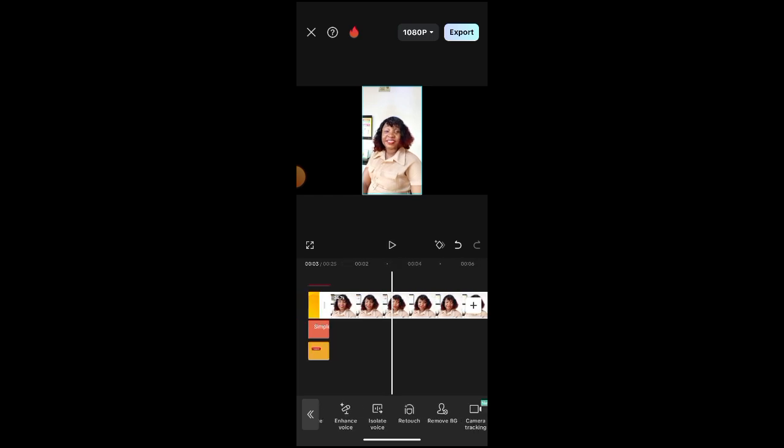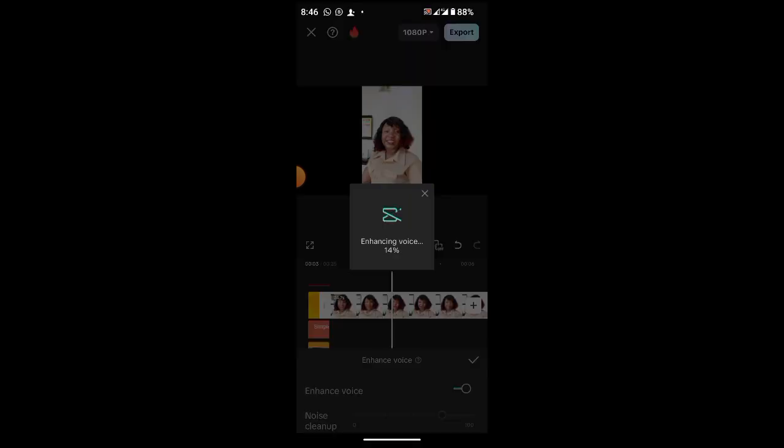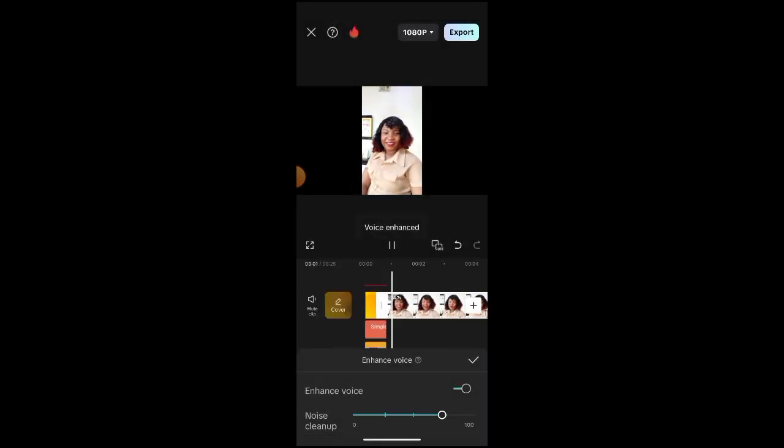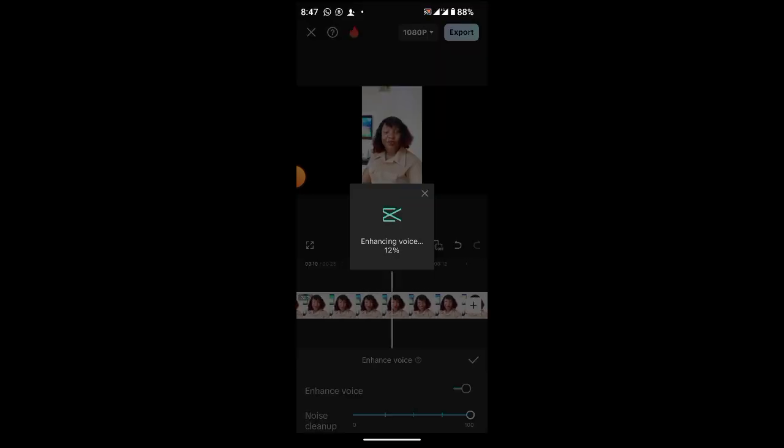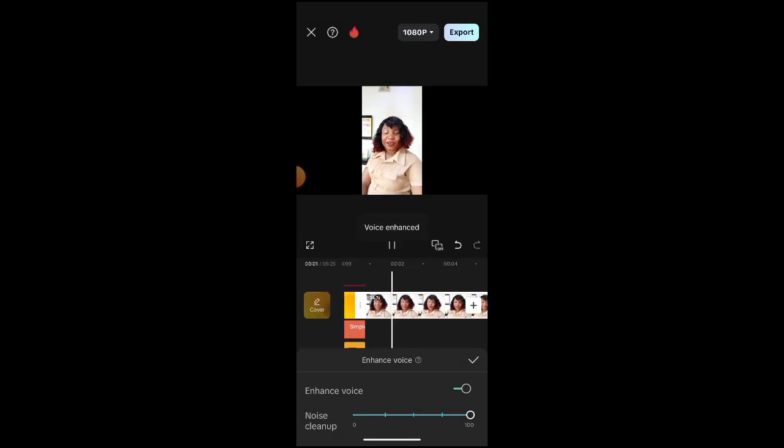then you scroll down over to voice enhancement. You click, then you drag this arrow over to this side, to the right, then you are allowed to enhance the voice. Okay, so once it's up to 100%, you go over to the other side where it's written noise cleanup. You drag it also to 100. You allow it to apply. So now once it's 100, then you tick good.